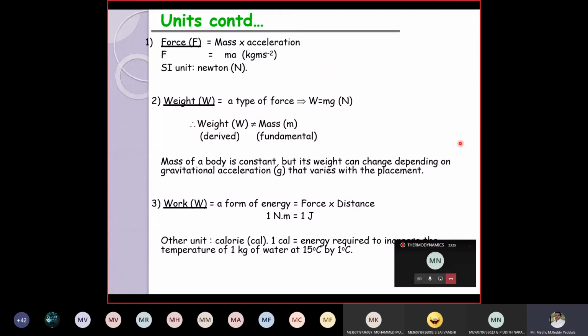If you multiply your mass with the gravity, then only it is converted into weight, and weight doesn't have units of kg. Weight always has the same units as force, that is the Newton, right? If you are saying your weight is 65 kg, it is not your weight, it is a mass. If you multiply with the gravity, that is 9.81, then only it is converted into weight. Otherwise, you are saying your mass. Is it clear?